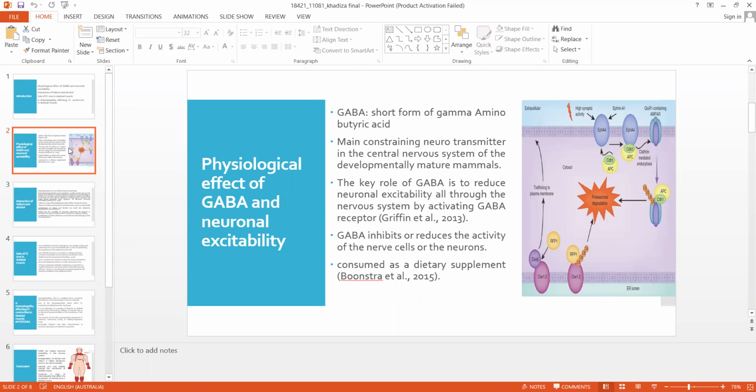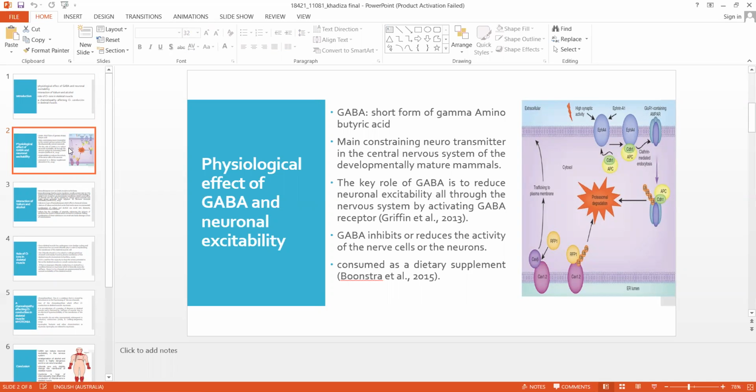And GABA is the main inhibitory neurotransmitter in the central nervous system of the mature brain. The key role of GABA is to reduce neuronal excitability all through the nervous system by activating the GABA receptor. It transmits chemical messages in the nervous system and the brain, and it's engaged in the regulation of communication among the cells of the brain.